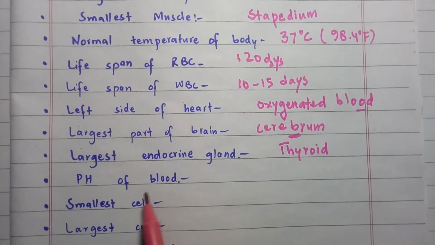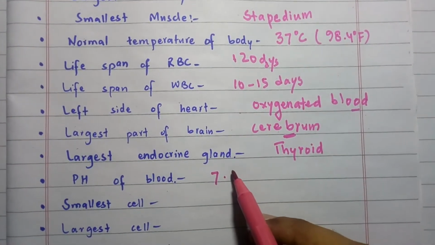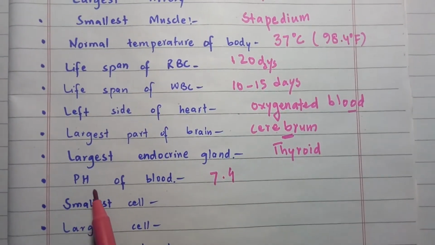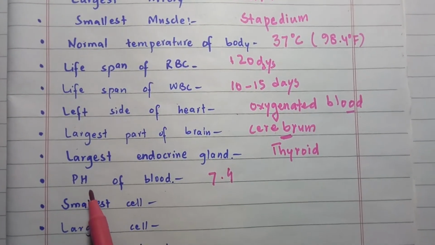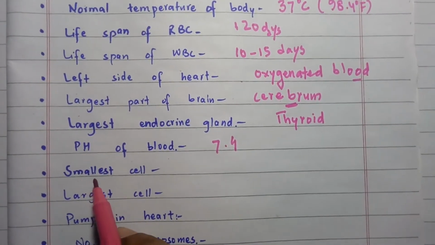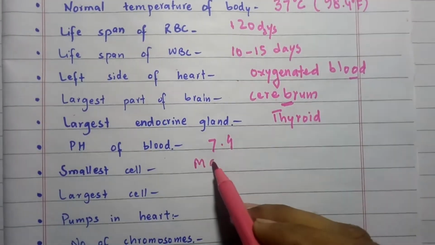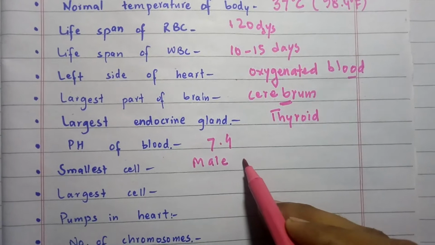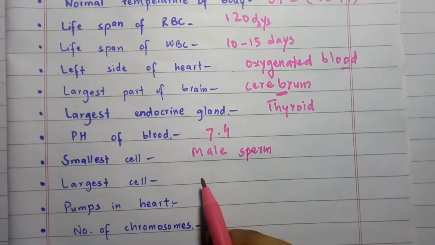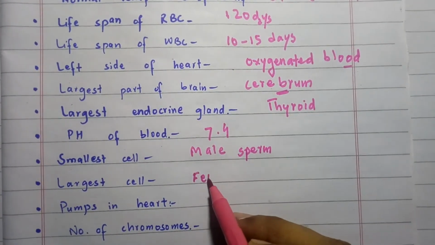The pH of the blood is 7.4 pH, that is the negative hydrogen concentration potential. The smallest cell in the human body is the male sperm cell, while the largest cell in the human is the female ovum.